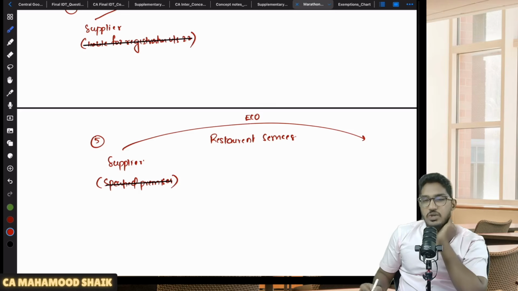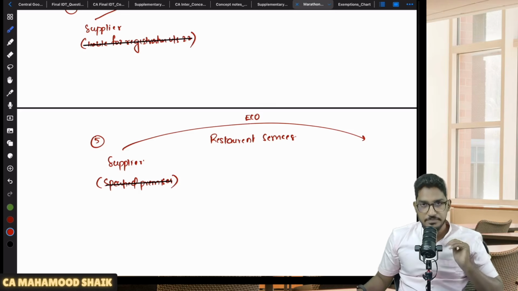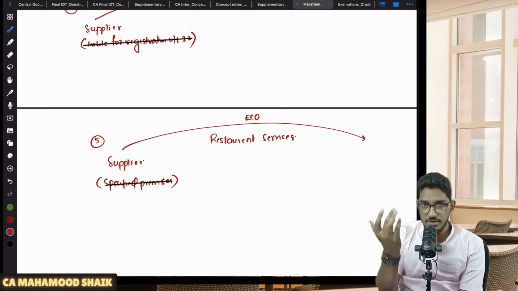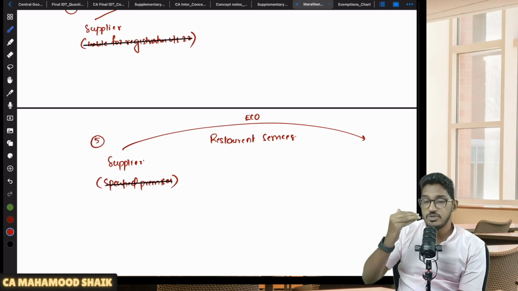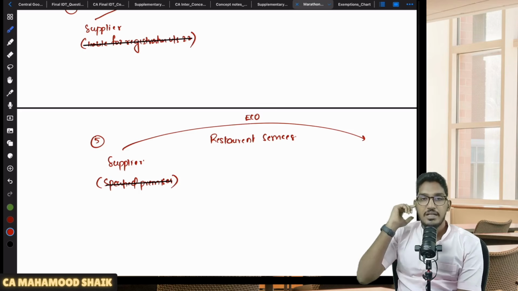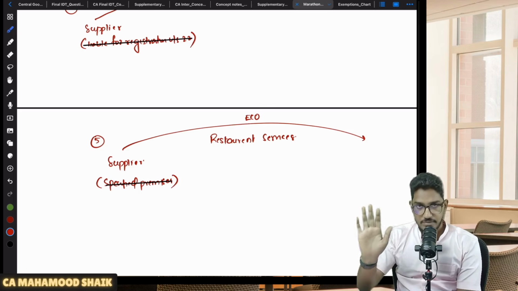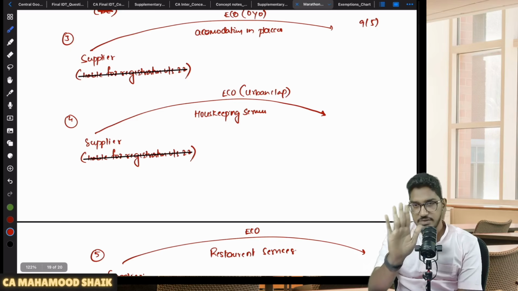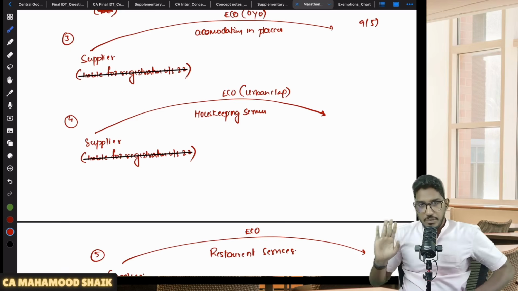But if the restaurant is located at other than specified premises, like normal restaurants, and they are providing restaurant services through the e-commerce operator, that will get covered under 9 subsection 5. Understood? The e-commerce operator only will pay the amount of GST. So I told you about 5 cases. These 5 cases are already there. There is no amendment in this.